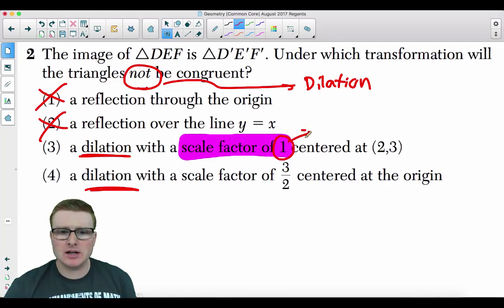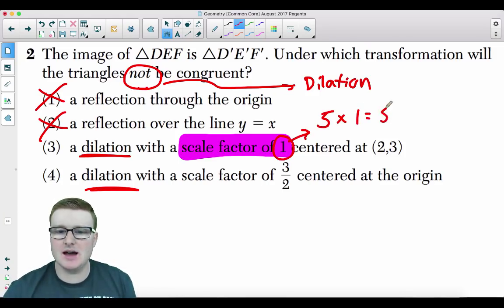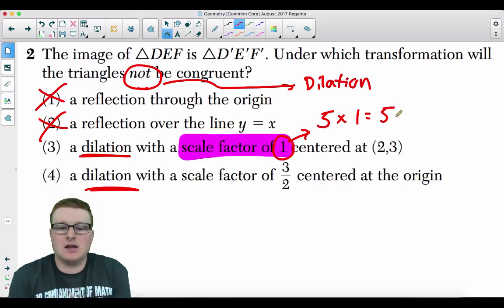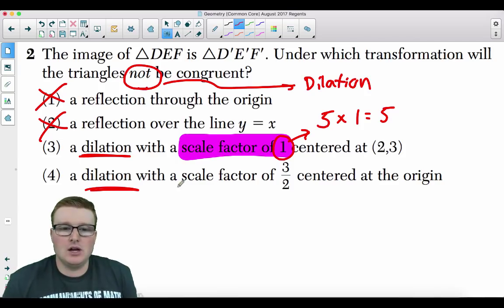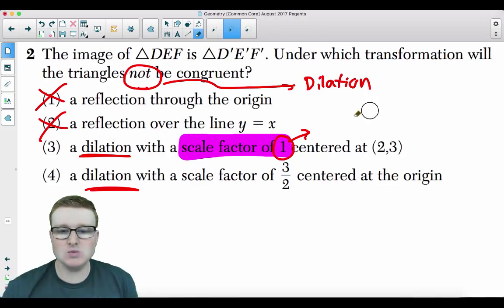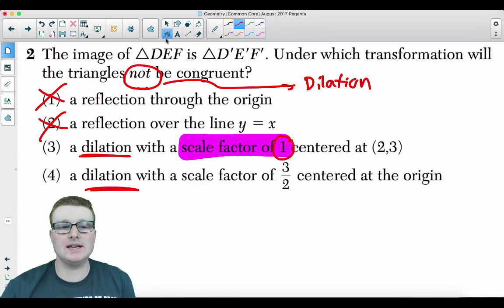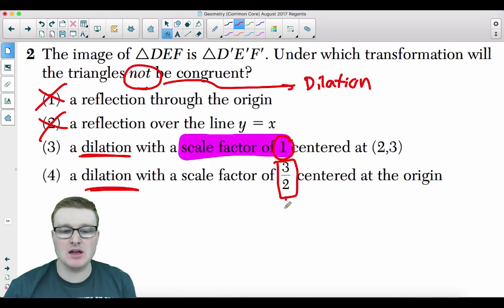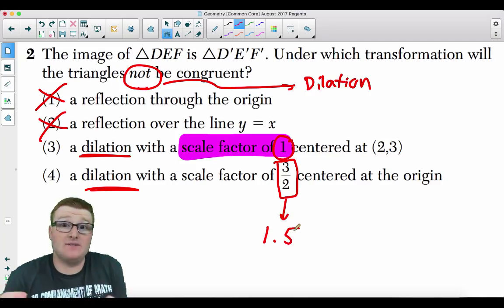Just like in algebra, if you take a number times 1, it's just the number. In this case, 5 times 1 is itself. 1 times anything is itself. So that's why a dilation of 1 is not going to change a thing. A dilation with a scale factor of 3 halves, yeah, that's going to change something. 3 halves is the same thing as 1.5. You're going to get 1.5 times larger than the original figure.